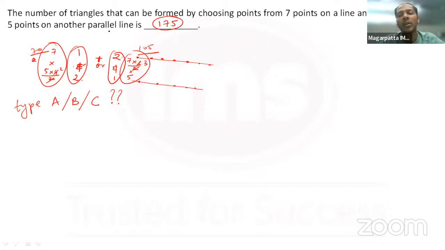Not at all a lengthy calculation. Have I done the calculation correctly, guys? Those who have answered this as type A, Manas, Priyam, did you all try this question and get the same answer if you're saying that it is a type A question? Let me know in the chat. Okay, perfect, very good. So this was question number 12, another type A question.